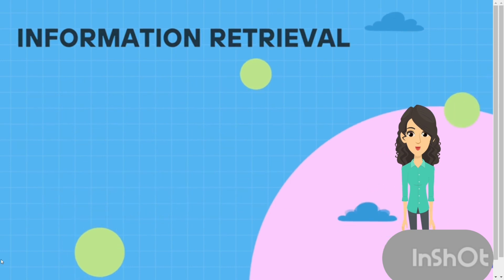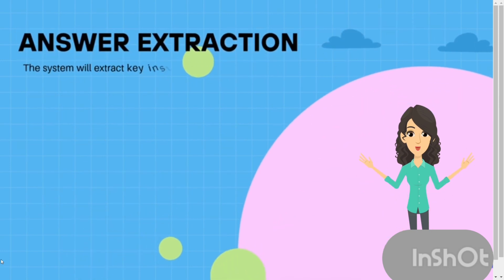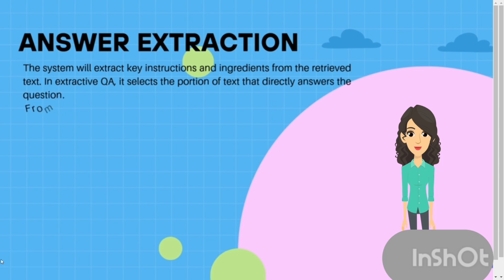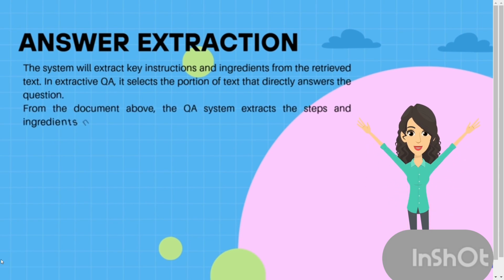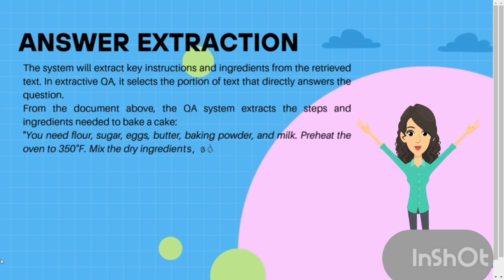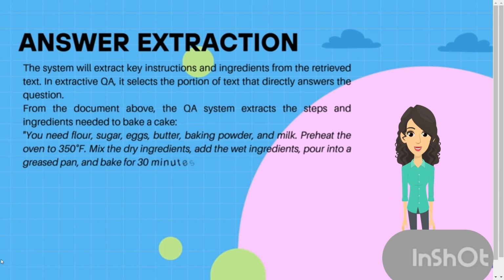Answer extraction. The system will extract key instructions and ingredients from the retrieved text. In extractive QA, it selects the portion of text that directly answers the question from the document above. The QA system extracts the steps and ingredients needed to bake a cake. You need flour, sugar, eggs, butter, baking powder, and milk. Preheat the oven to 350 degrees Fahrenheit. Mix the dry ingredients, add the wet ingredients, pour into a greased pan, and bake for 30 minutes.